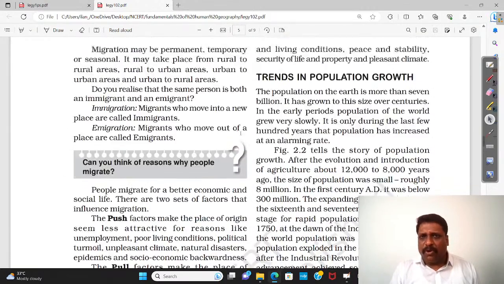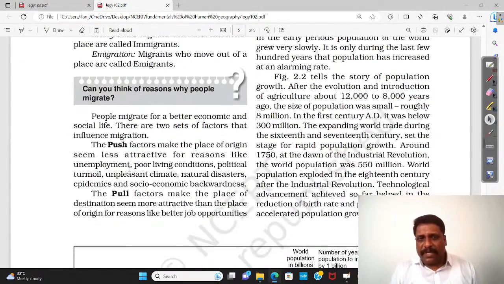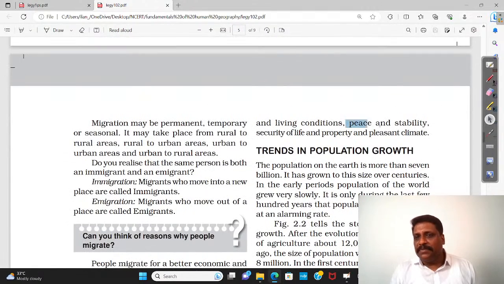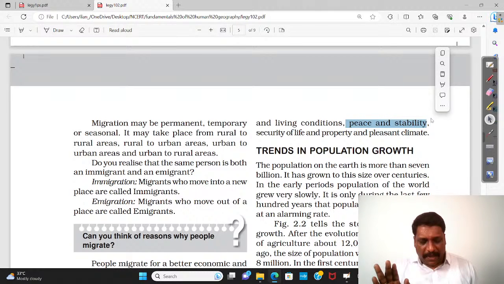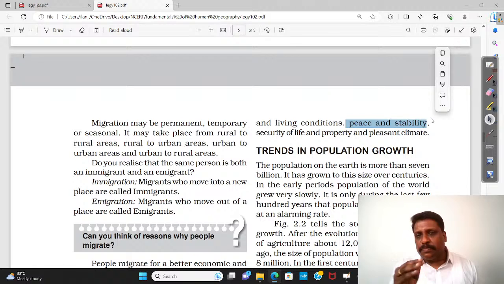Am I right? Not only that, better living condition. When I talk about push factor, it is poor living condition; pull factor, better living condition. At the source, political turmoil; here it is peace and stability. See the difference. Exactly opposite. But whether it is push factor or pull factor, most of the time it is perceptional, my dear friends.